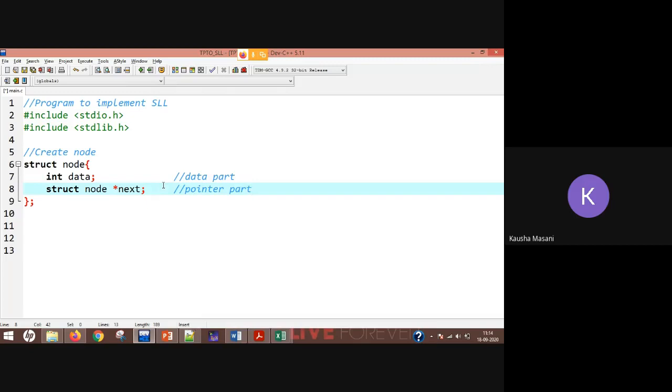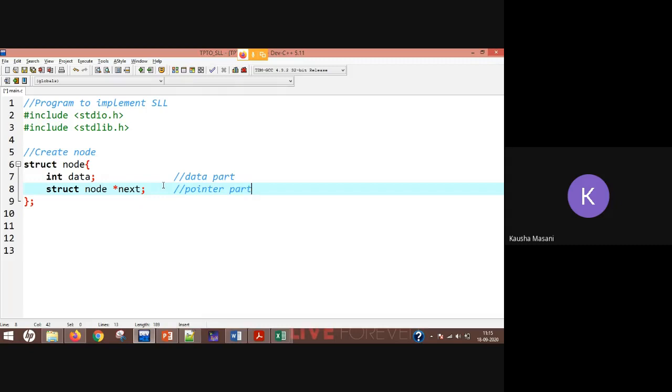Now this doesn't mean that you have created a node. This is just your skeleton for your node. You have not yet allocated the memory. So you cannot say that you have created one node. You are going to create a node now, inside your main function. When you are allocating the memory, at that time you can say that you have created the node.